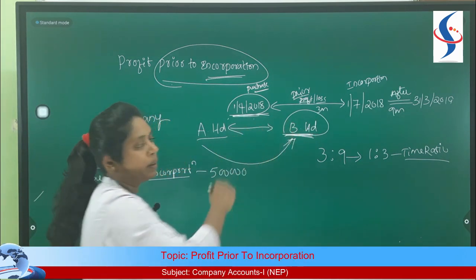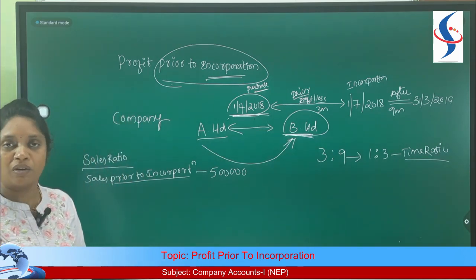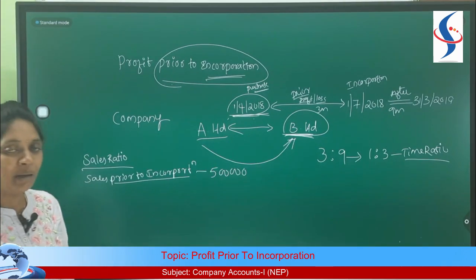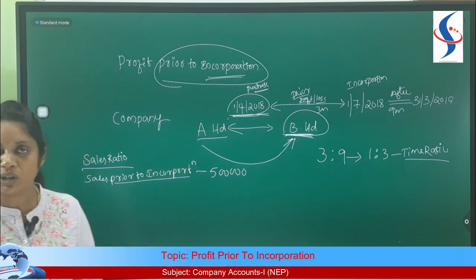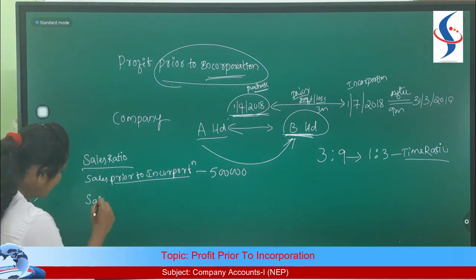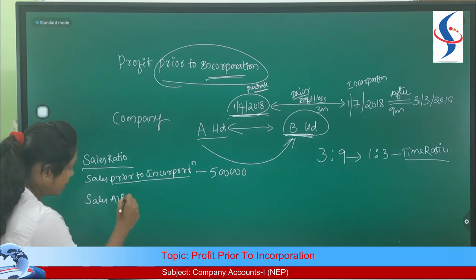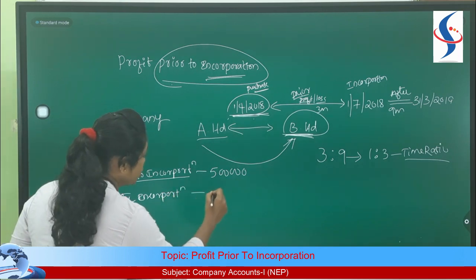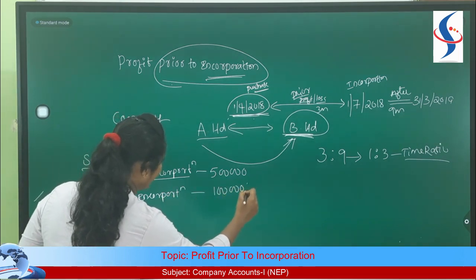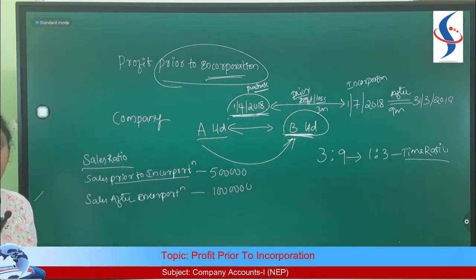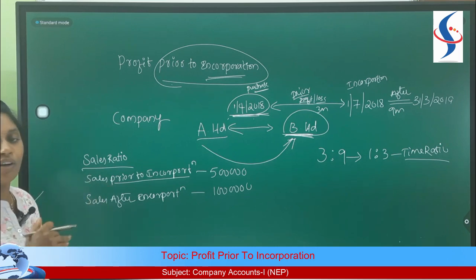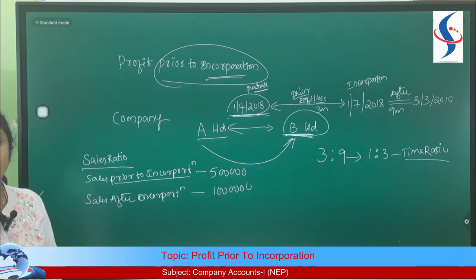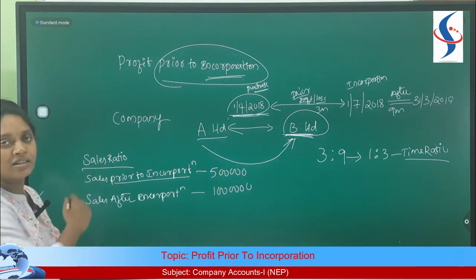When the company is making profit before incorporation, then obviously the company will make a profit even after incorporation. The sales made by the business, B Limited, from 1st July to 31st March of 2019 will be called sales after incorporation. Let us assume the sales after incorporation is 10 lakh. Now you have two sales: one made before incorporation and one made after incorporation. Using these two sales amounts, we need to calculate a ratio. That ratio will be called the sales ratio.